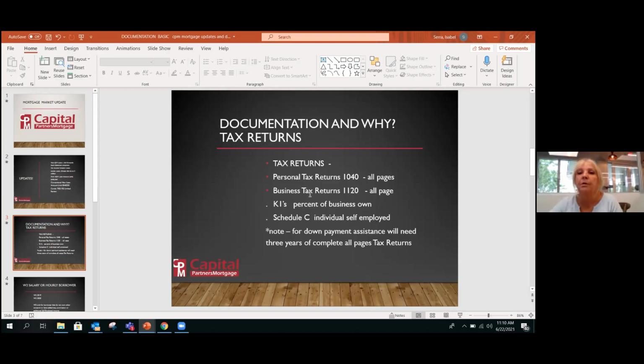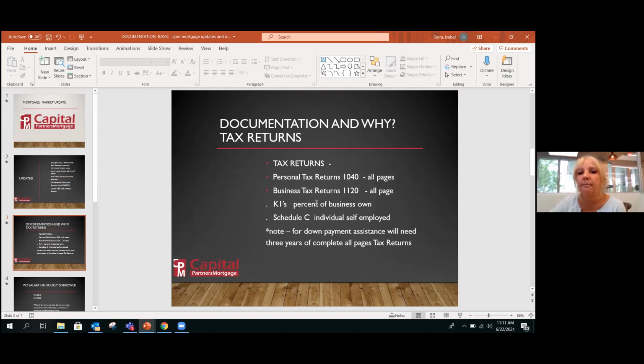The tax returns also are required if the person is on a lot of tips. Like I had a customer who had Uber, and he was self-employed by Uber kind of concept, so we need it there. You have a person that owns their own business. You have a person that has commission, more than 25% of their income. Maybe they have a base salary of 20, and everything else they make is commission. That could be the realtors as well.